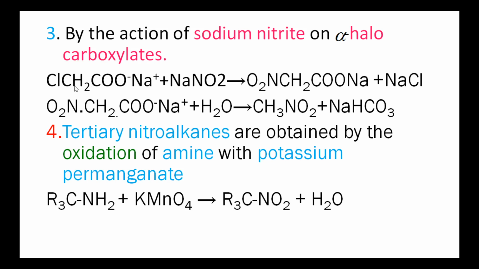In this is the alpha carbon atom. In the alpha carbon atom, one of the hydrogen atoms is replaced by a halogen atom. So these are known as alpha halocarboxylates. Alpha chloro sodium acetate reacts with sodium nitrite.